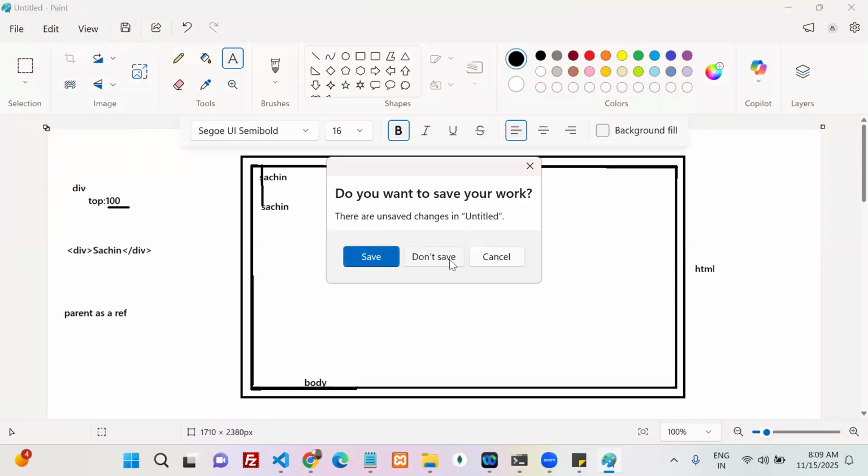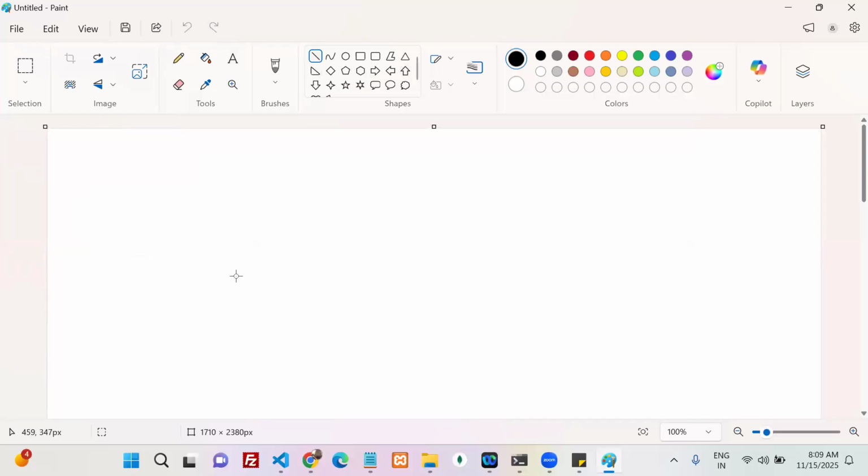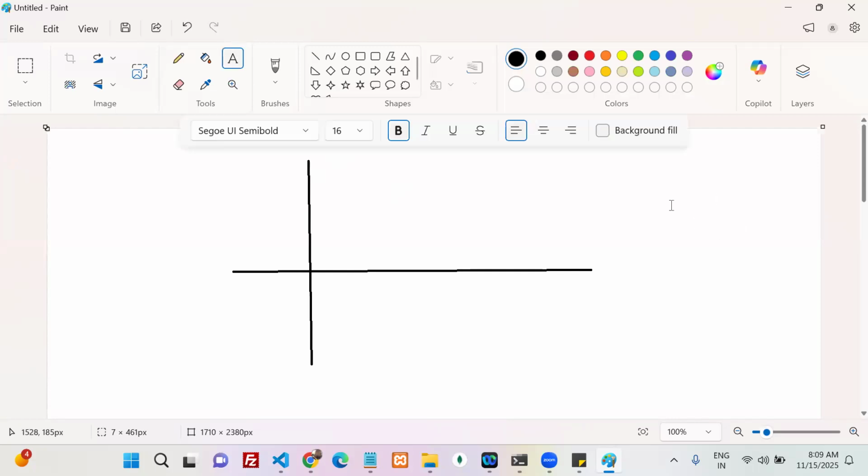I have some elements. I want to arrange those elements either horizontally, like this, or vertically, something like this. I have one parent, and my parent has multiple elements. Let's take one example. I have one div, and my div has multiple elements like a span, one more span, one more span.